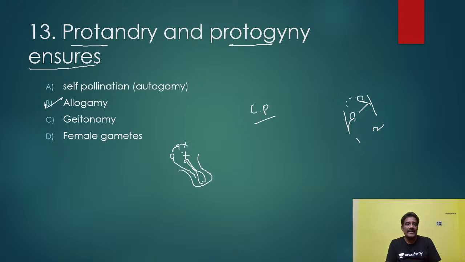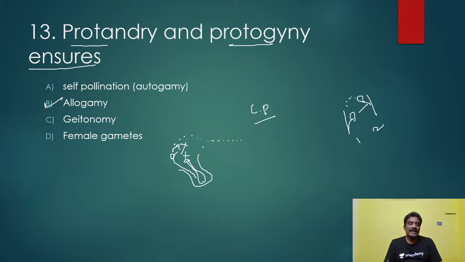So pollination will not happen in the same flower. The pollen grain should be carried to another flower of another plant. Am I correct or not? Here pollination will not happen. Why? Here the anthers come to maturity, but at that time the stigma will not be in a mature condition. So that is protandry. But protogyny means the opposite.